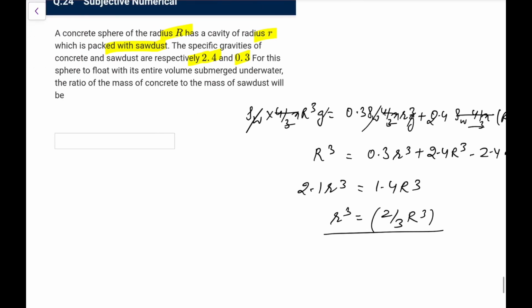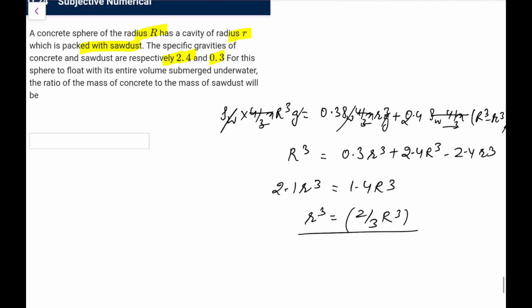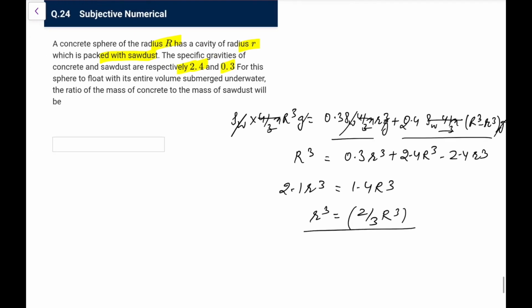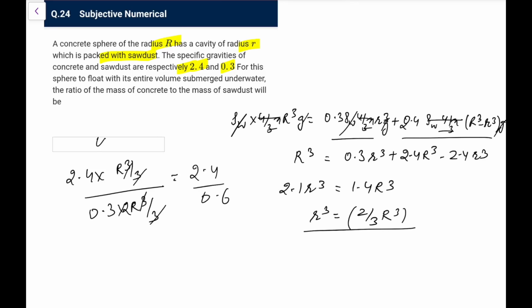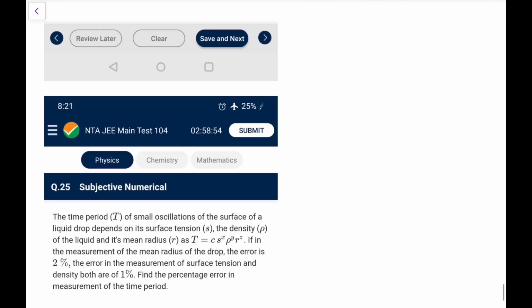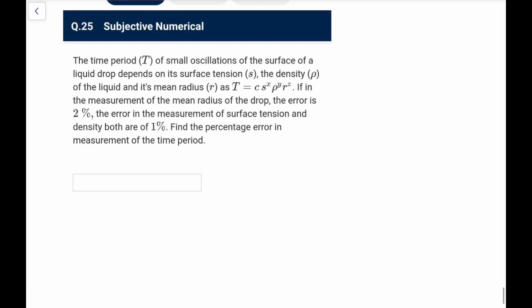Now you need to check the ratio of the masses, that means this upon this. The concrete mass was 2.4, and I can cancel out all those factors. So R cube minus r cube would be R cube by 3, and the sawdust would be 0.3 into 2 R cube by 3. That is what you can write. So 2.4 upon 0.6, that is 4. The ratio is 4:1 in this case. Next one, last one, sorry.